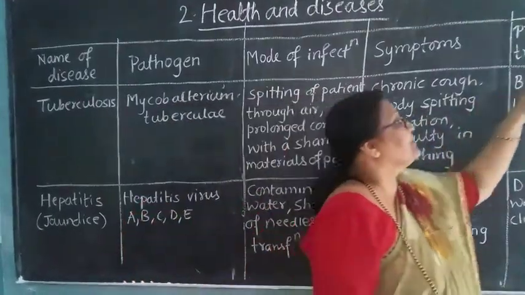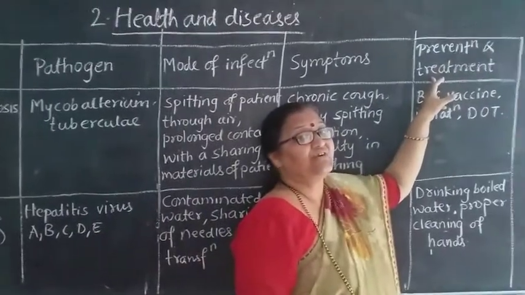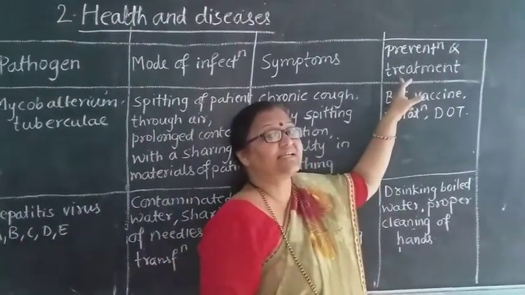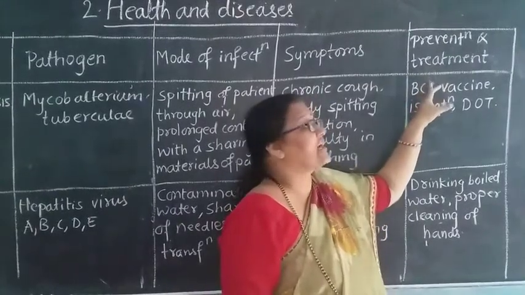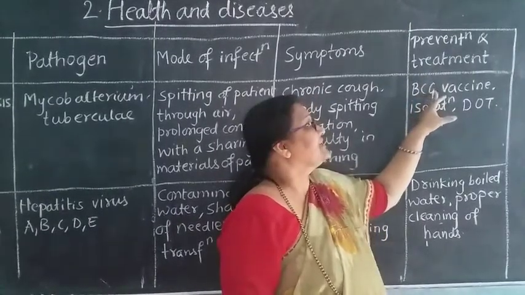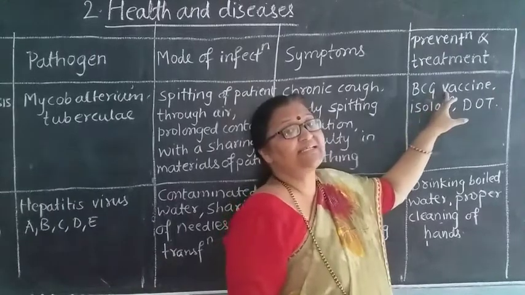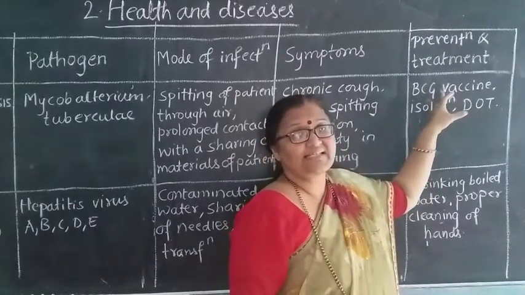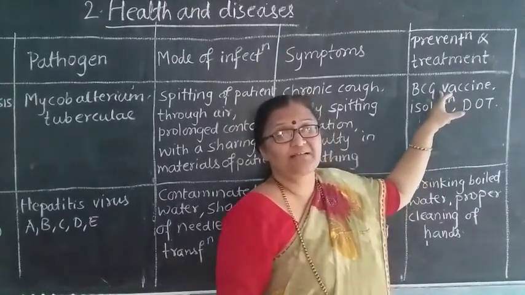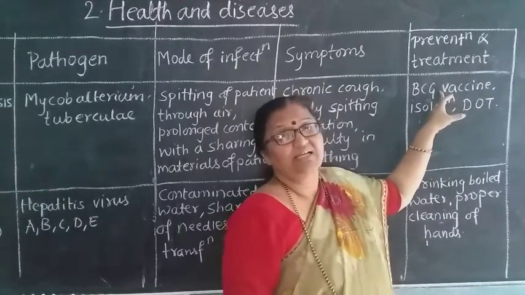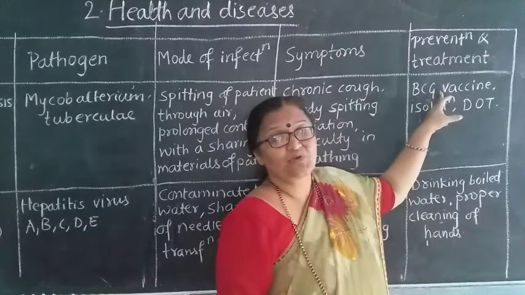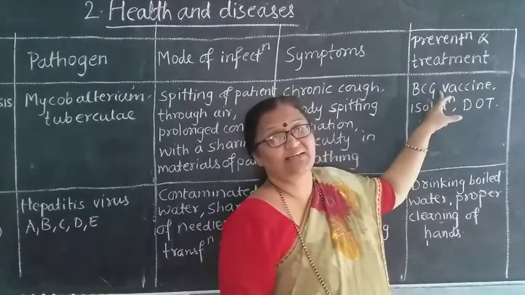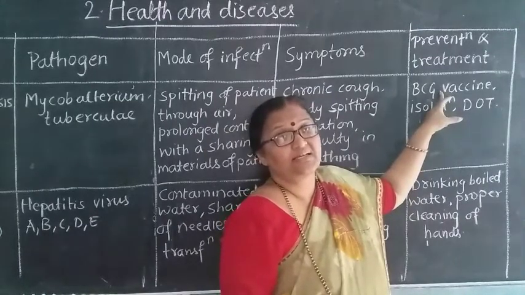Next comes prevention and treatment. Whenever you are suffering from this disease, you have to take a BCG vaccine. The BCG vaccine nowadays is given in the hospital as soon as the child is born, and there are some doses which are given later, up to triple doses.